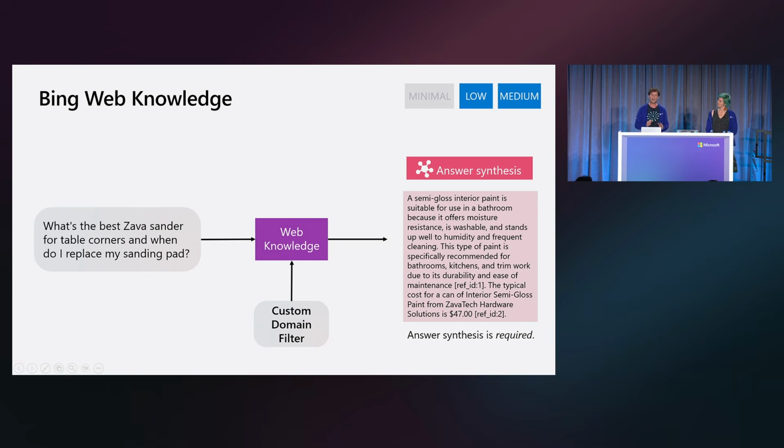Now, note that in order to use this feature, you do have to opt into answer synthesis. That is not optional. So let's go take a look at a demo.